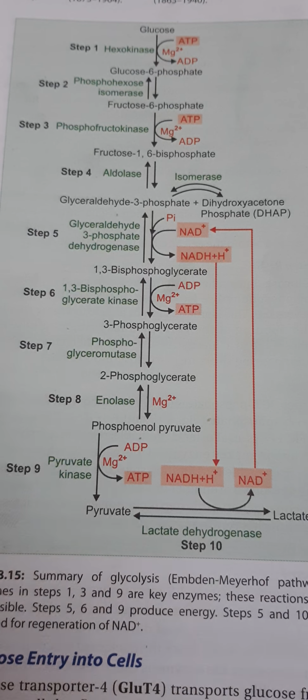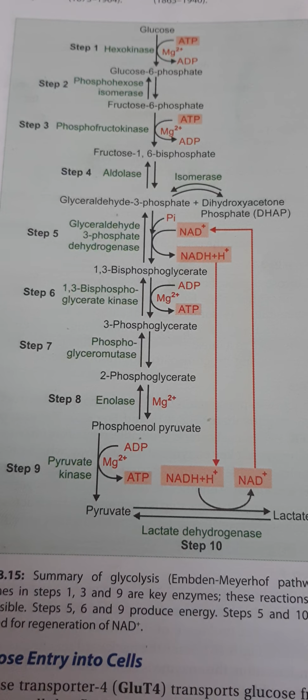Here we have two paths. If the condition is favorable, that is, it is an aerobic condition, and if the mitochondria is available, the pyruvate dehydrogenase enzyme will be acting. But in the case of anaerobic condition, lactic acid is formed.